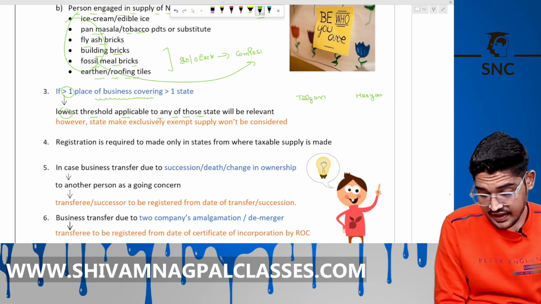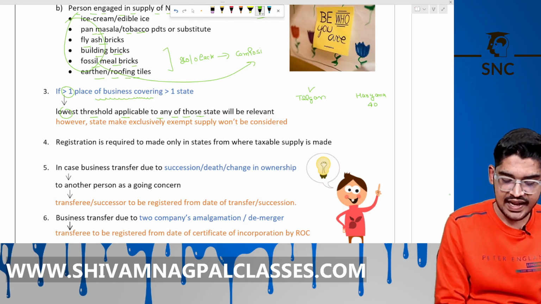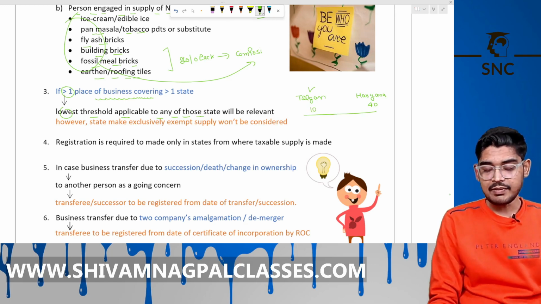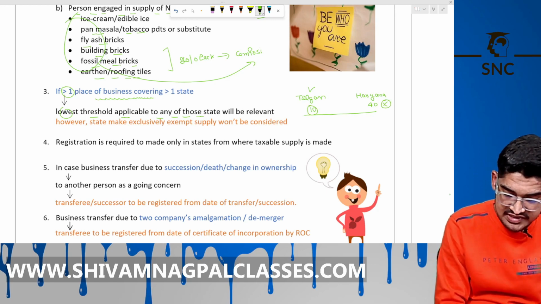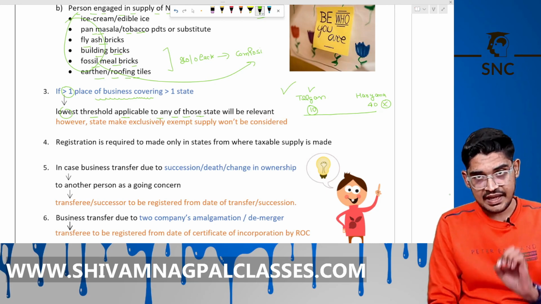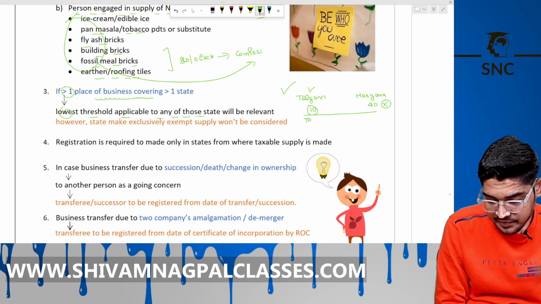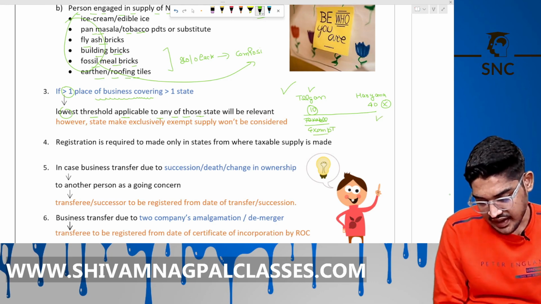In Haryana, the limit is 40 lakh, but in Telangana, the limit is 10 lakh. Now, in that case, the limit applicable to you is 10 lakh, not 40 lakh. That lowest limit will be applicable. But remember that it is applicable only when you are making the taxable supply from Telangana. Okay, if you are making the exempt supply here, then the limit will be 40 lakh only.